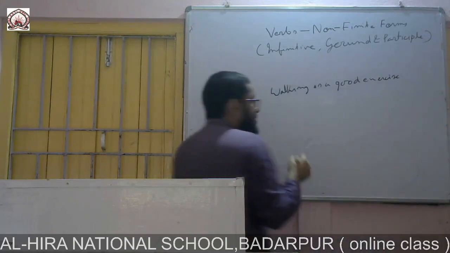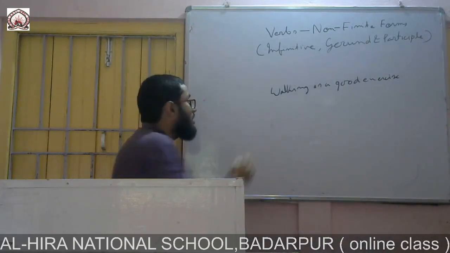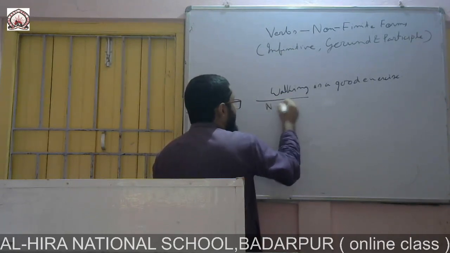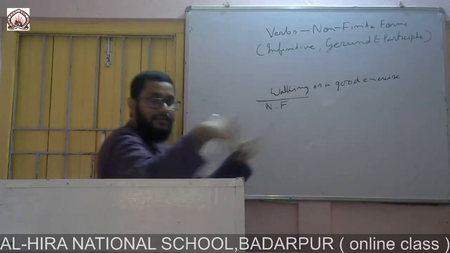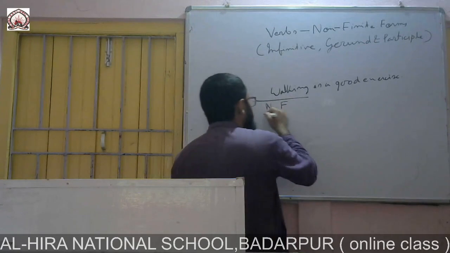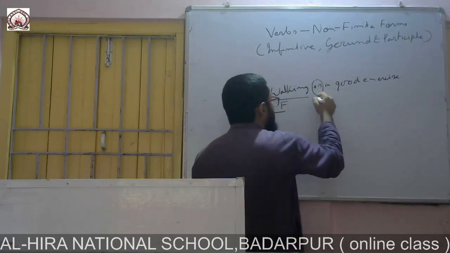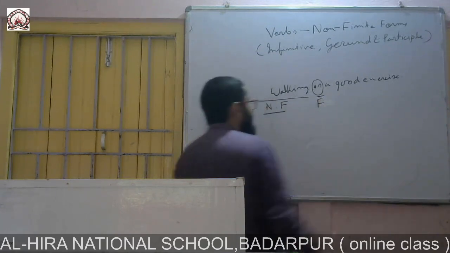In this sentence, where is the finite verb, where is the non-finite verb? NF, I am writing instead of writing fully. Walking is a non-finite verb because it will never be changed, and this one will be changed, it is the finite verb.